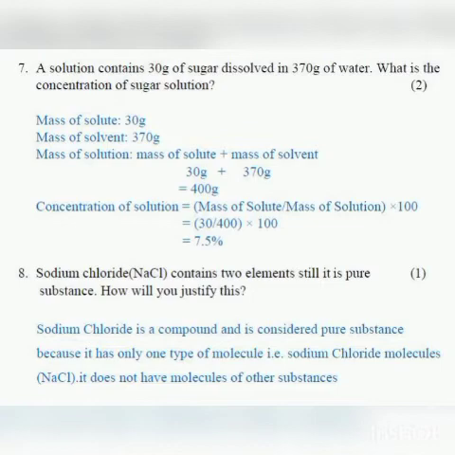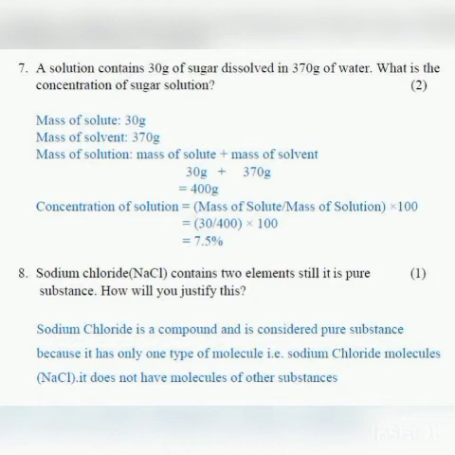That is water. Now why is water a solvent? Because it is present in large amount. So what will be the mass of solution? That will be 30 grams plus 370 grams, which is equal to 400 grams. So what will be the concentration of solution? Mass of solute, 30 grams, divided by mass of solution, that is 400 grams, into 100. So the answer is 7.5%.